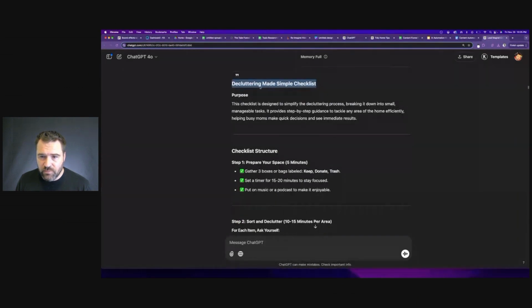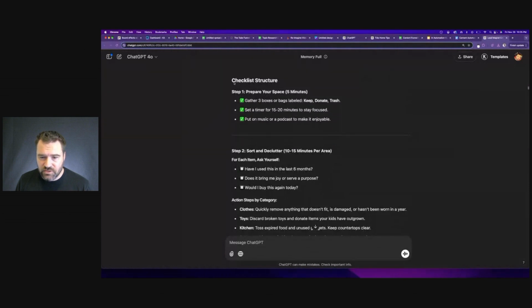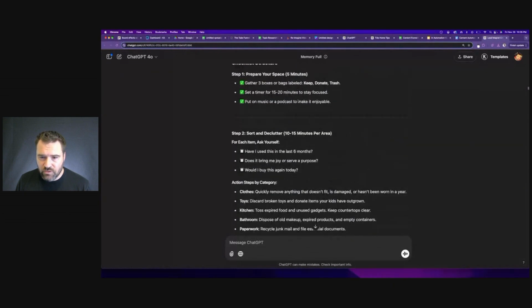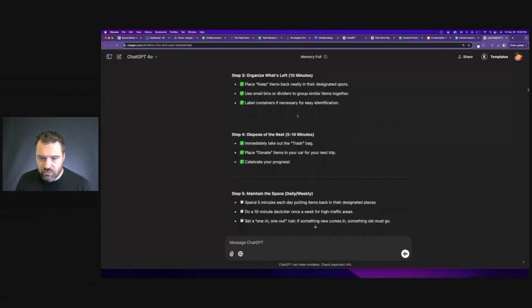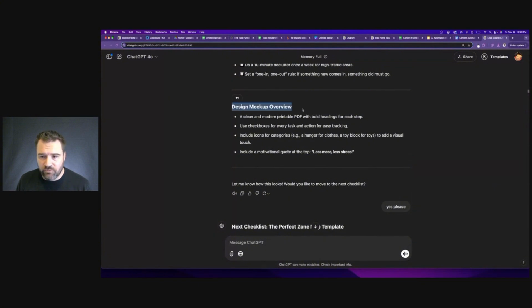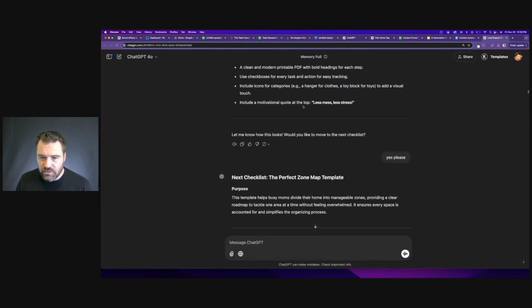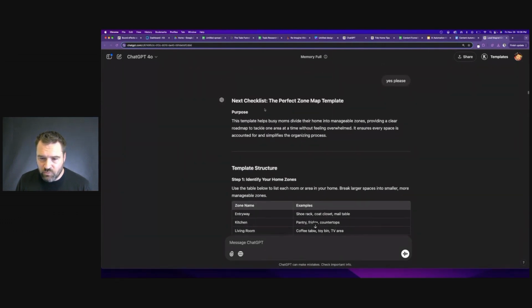So the decluttering made simple checklist gave us the purpose, and then it started actually creating the checklist for us. So it went through step 1, all the steps there, step 2, action steps, step 3, step 4, all the way down till the end of this. And it even gave us a design mock-up if we wanted to create a visual for this. And then it says, let me know how this looks. Would you like to move to the next checklist? Yes, please. And I went through and created these one at a time.